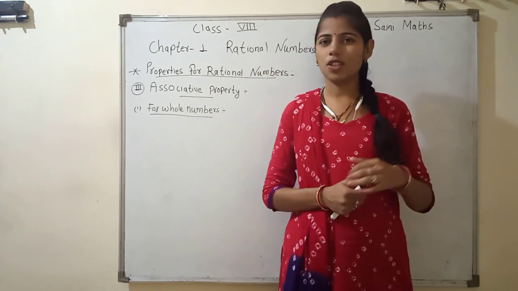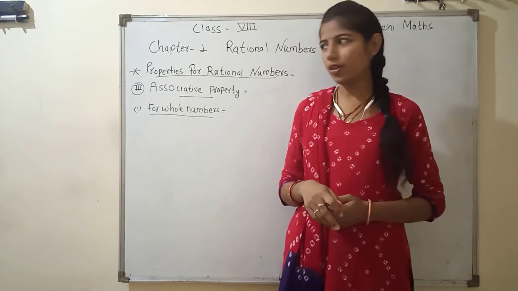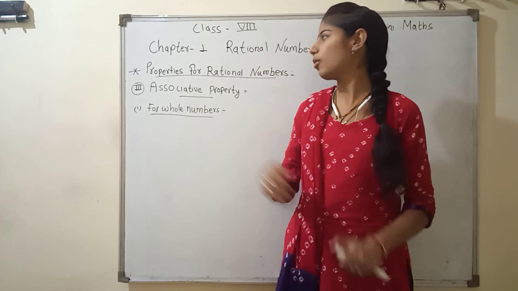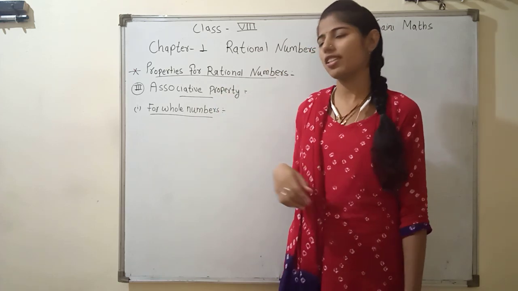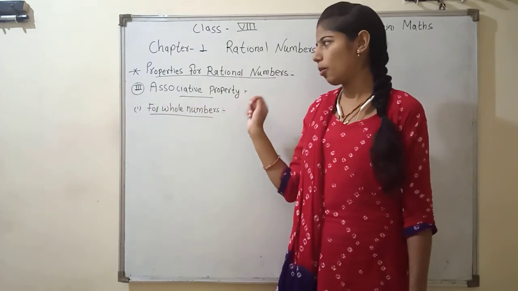In our last video, we learned about the properties of rational numbers. Second is our commutative property. Now today we start our next property. It is the last property for rational numbers. Properties of rational numbers. Third is associative property.